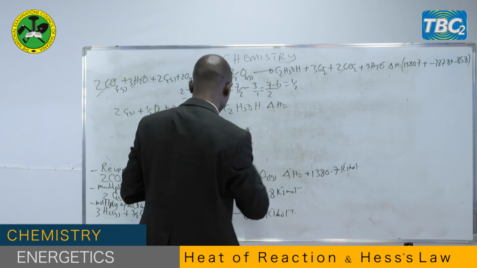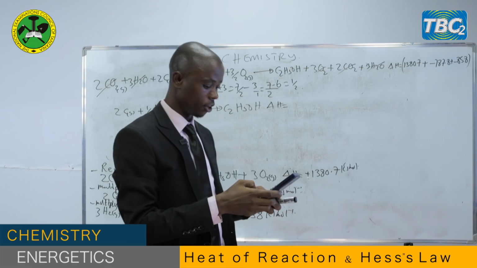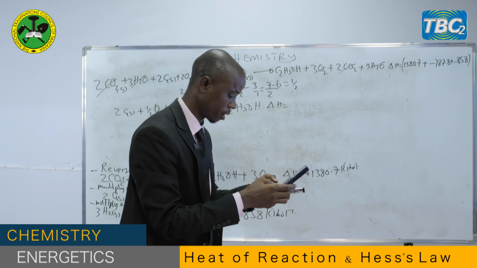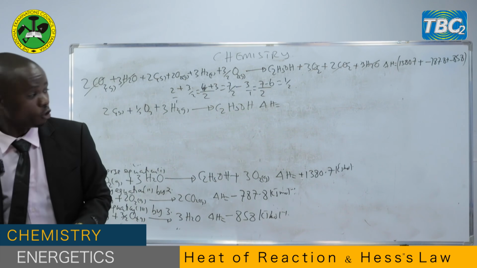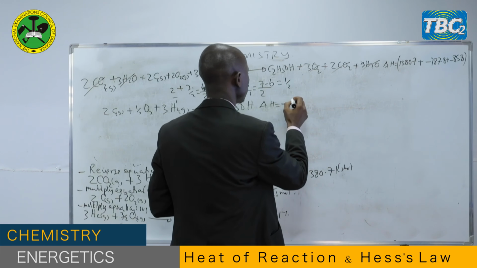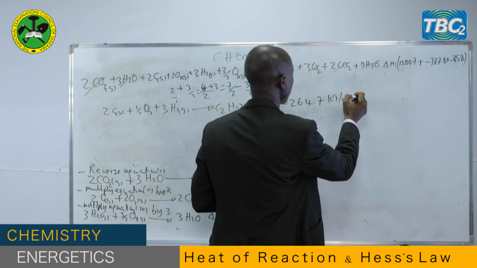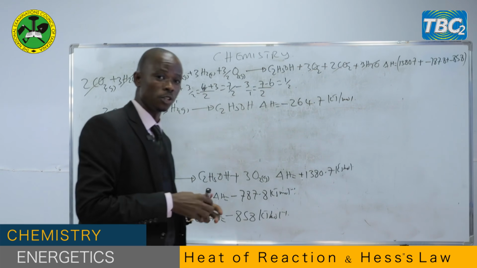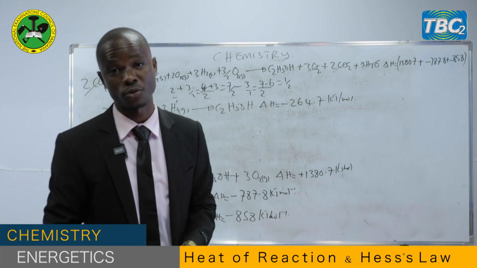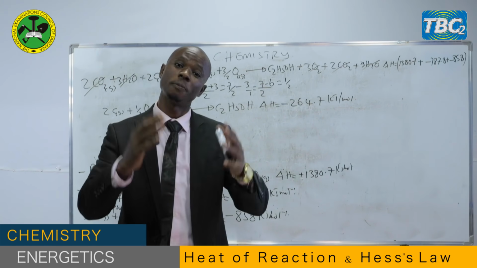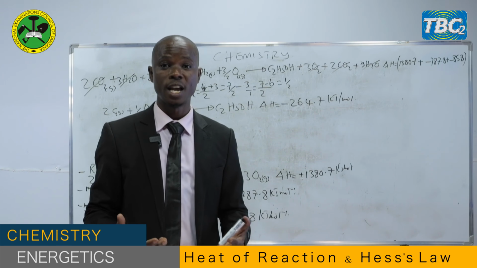Now, the enthalpy change of this reaction, you just use your calculator in order to sum that one. So when you sum, you're going to get negative 264.7 kilojoules per mole. So I am sure that, my dear students, you have got the skills of answering these problems. Now, I hope that we are together in this discussion, and I hope that you have some questions.